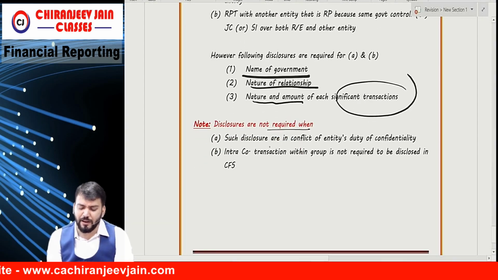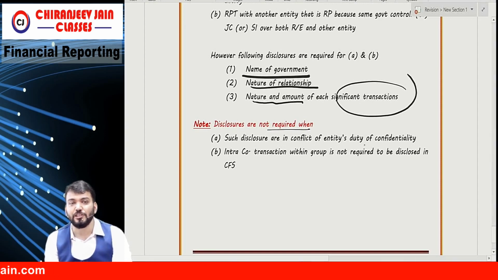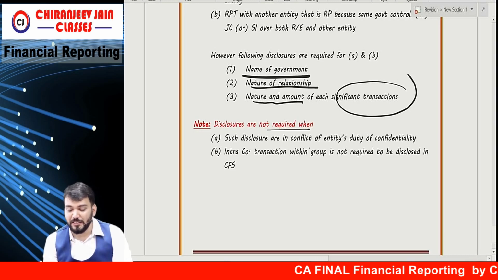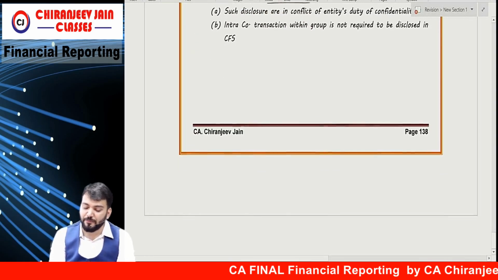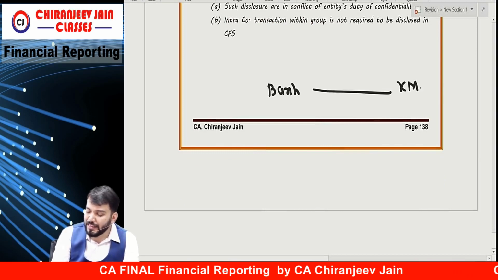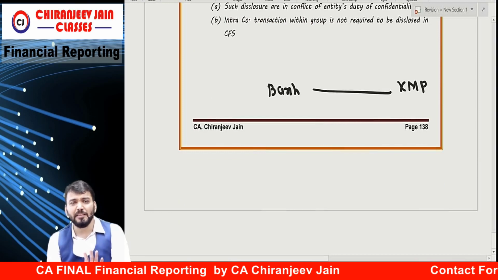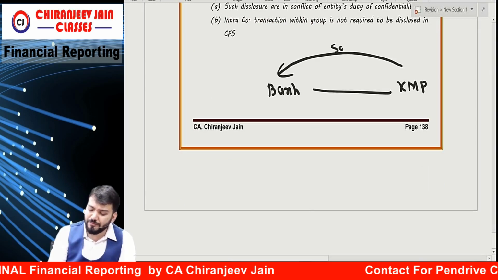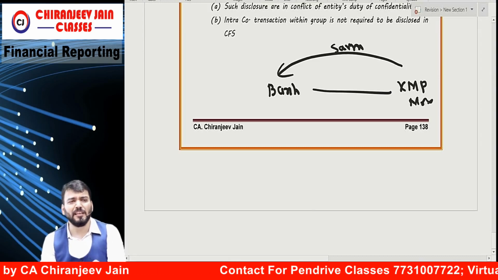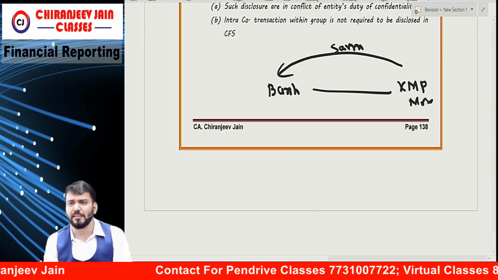Then disclosures are not required when disclosures are in conflict with the entity's duty of confidentiality. Have you understood this point? For example, there is one bank and there is one KMP. The KMP might open a saving account. This is Mr. X, director of the bank. They will open a saving account, FD account, or any other account.